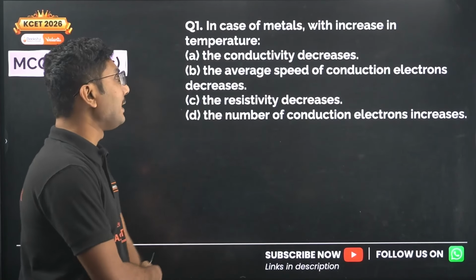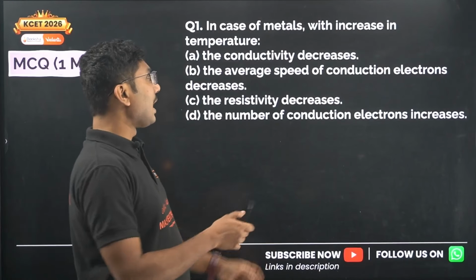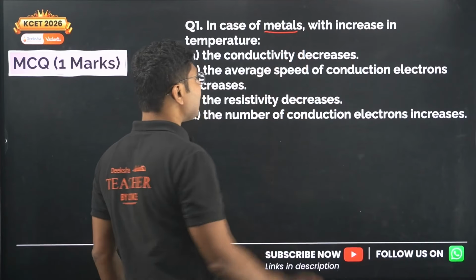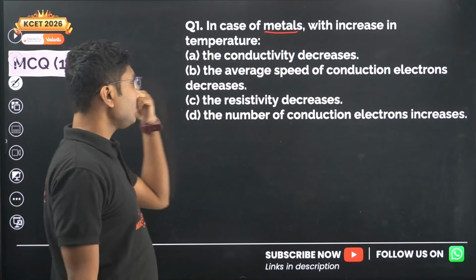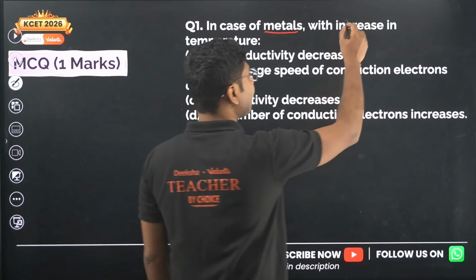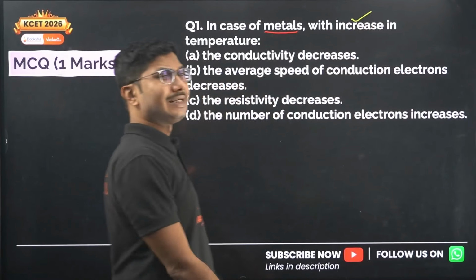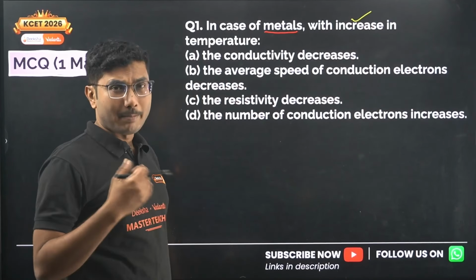In case of metals, with increase in temperature, so we are dealing specifically with metals, no other objects, the conductivity decreases. If you increase the temperature, its conductivity decreases, it becomes a bad conductor.